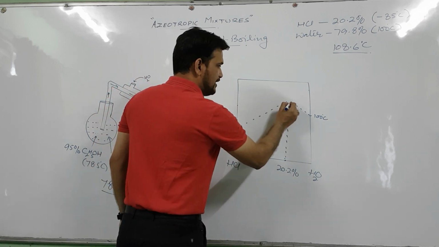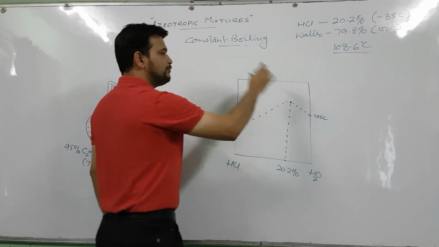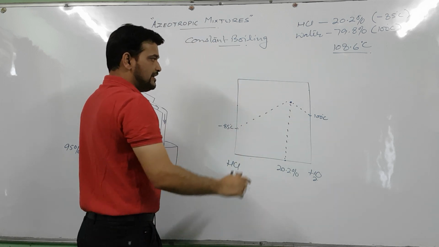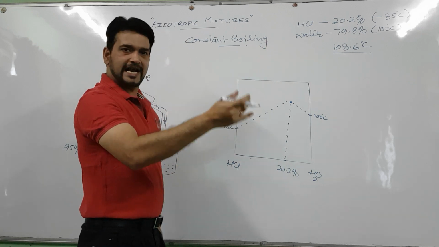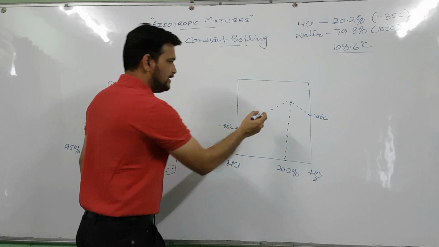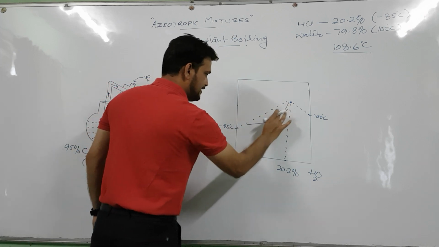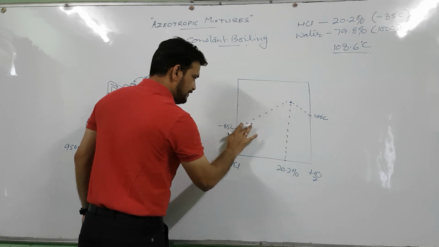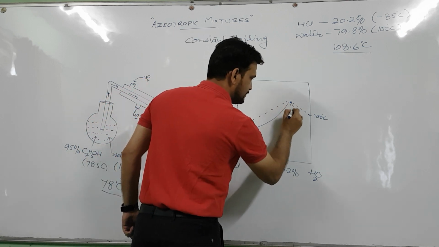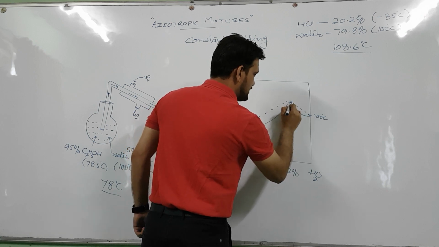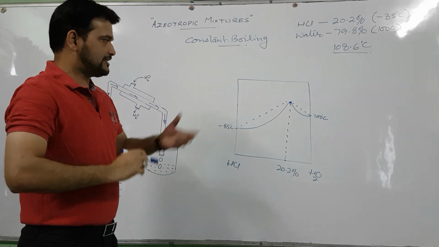So this is the boiling point of the maximum boiling azeotropic mixture, and maximum boiling azeotropic mixtures show negative deviations. So the graphical curve will be like this, and this is the boiling point of the maximum boiling azeotropic mixture.